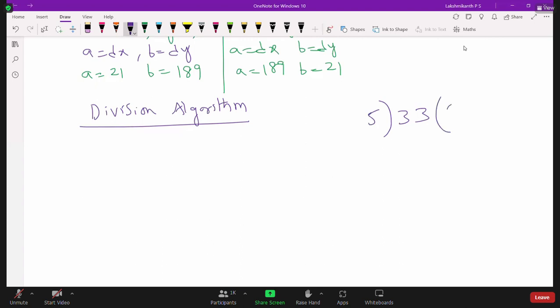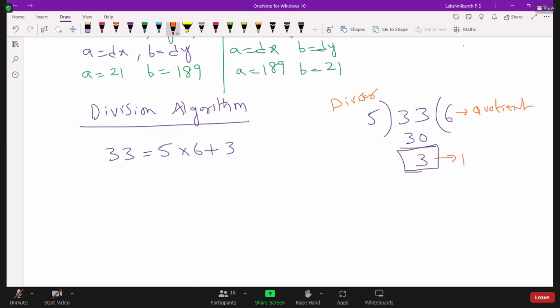Now 5 times 6 is equal to 30, so the remainder is 3. How can we write 33? 33 is equal to 5 into 6 plus 3. So 5 is the divisor, 6 is the quotient, and 3 is the remainder. Everyone knows this. And 33 is nothing but the dividend.